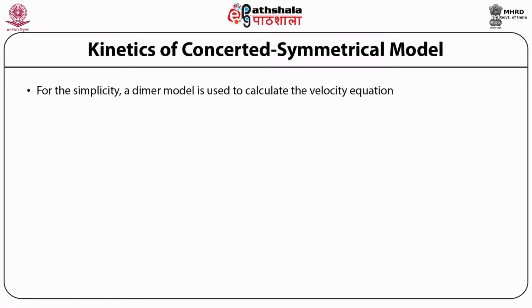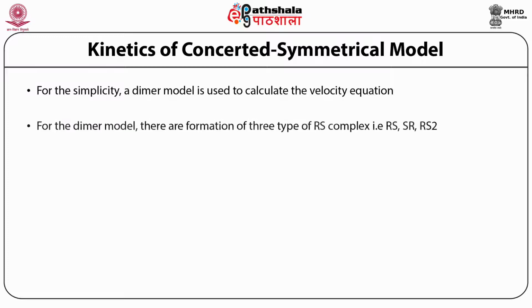For simplicity, a dimeric model is used to calculate the velocity equation based on the concerted symmetrical model. If it is a dimer, there is a possibility of two substrates binding. So binding of the first substrate will always take place to the R state.